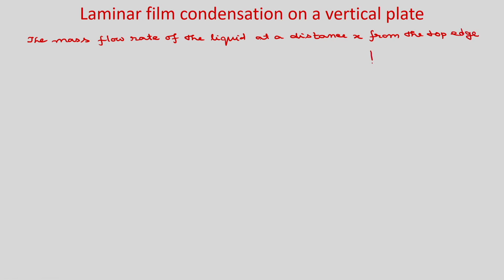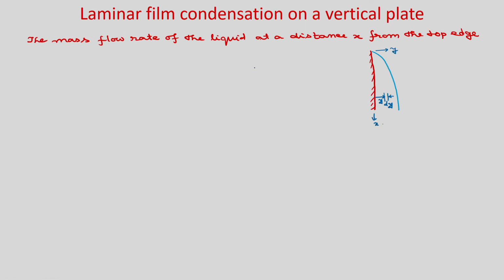So, you consider the vertical plate and this is your liquid film over this surface. Now, if you take a distance y from the surface and an elemental distance dy. Okay. So, in the perpendicular direction of the surface, if you take unit width, then your elemental area will be dy into 1, and this is your y and this is your x.